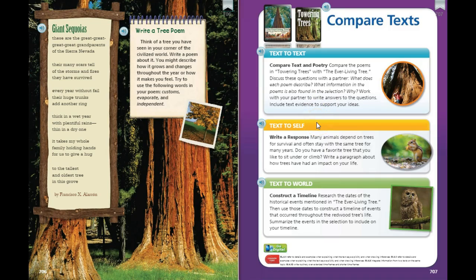In text to self, you're writing a response about a favorite tree that you like to sit under and climb. And you're going to write a paragraph about how trees have had an impact on your life. In text to world, you're going to make a timeline. You're going to do some research and then use the dates that you come up with to construct a timeline of events. And then summarize the events to include on your timeline. So just one of these things, and you can record it in your composition notebook or on a clean sheet of lined paper.